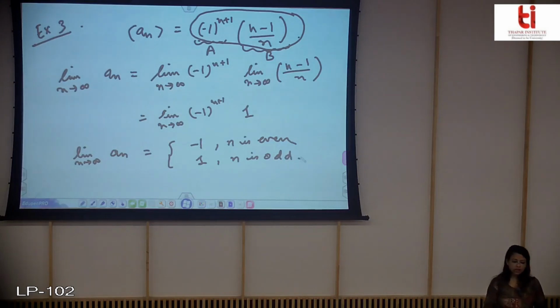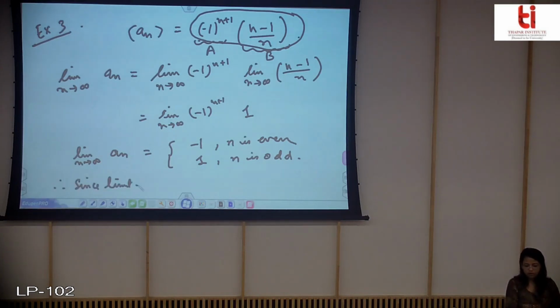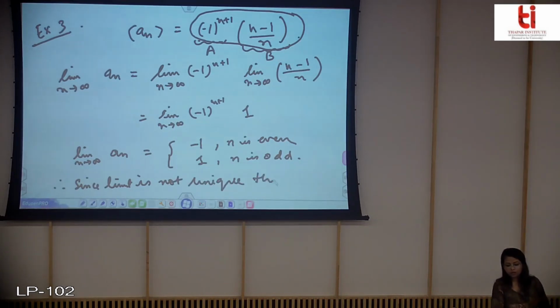Now you can see that the limit of an is not unique, and therefore it is not convergent, or it diverges. Therefore, since the limit is not unique, the sequence an diverges.